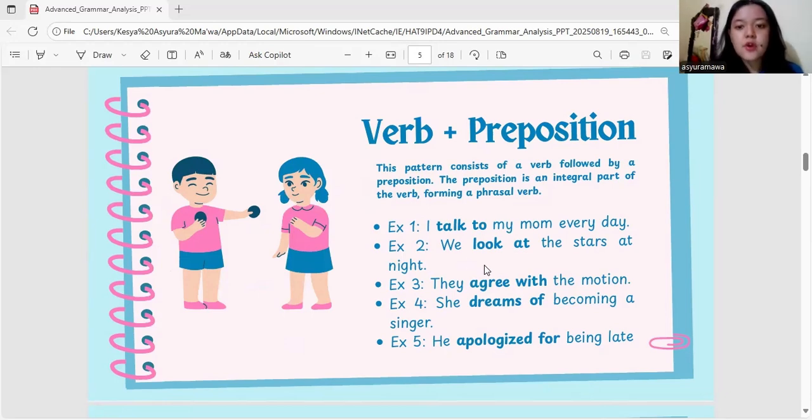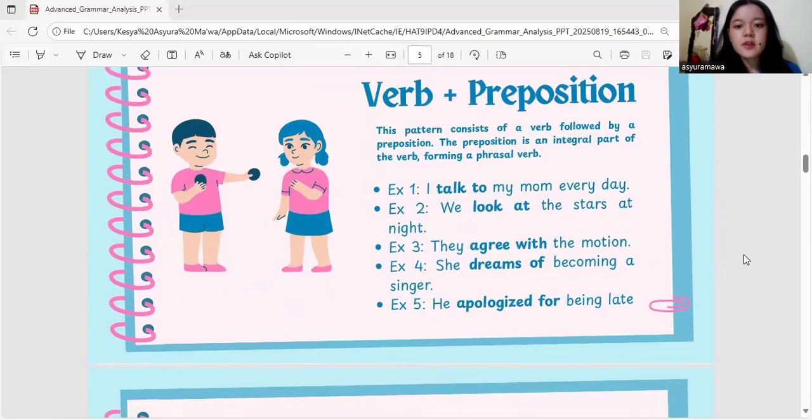Example 2. We look at the stars at night. The explanation is the verb look is always followed by the preposition at to show the object being looked at. Example 3. They agree with the motion. The explanation is the verb agree is followed by the preposition with to express approval of an idea.